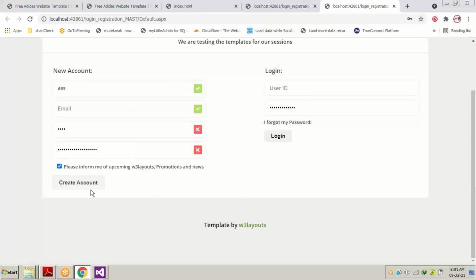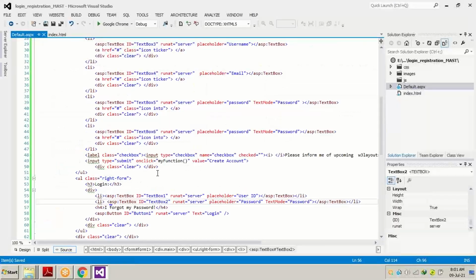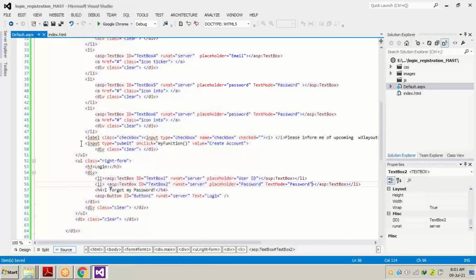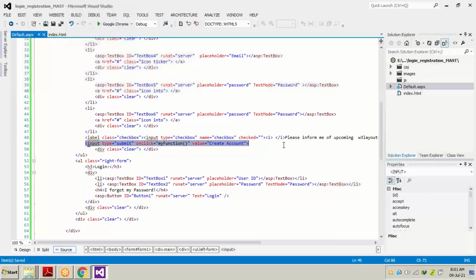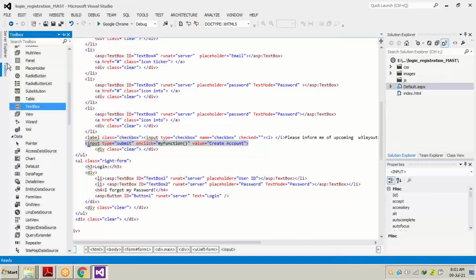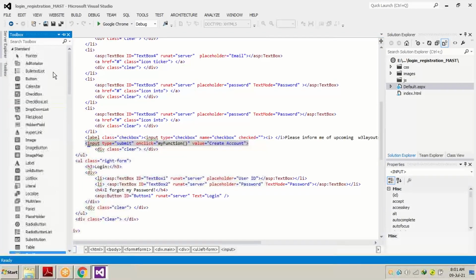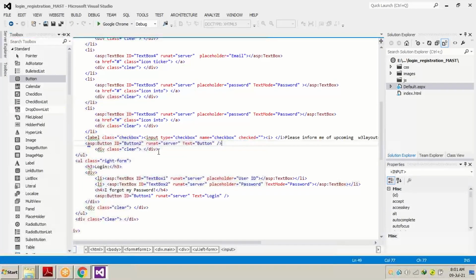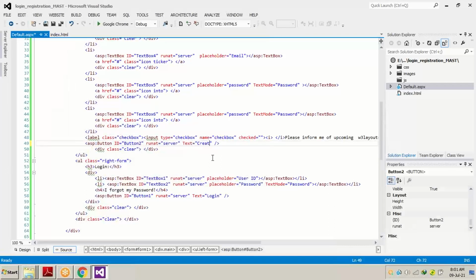We have to change the create account button also. The create account button is right here, the submit button. Now we are going to replace it with the ASPX button, and we are going to write Create Account, or we can write Sign Up.